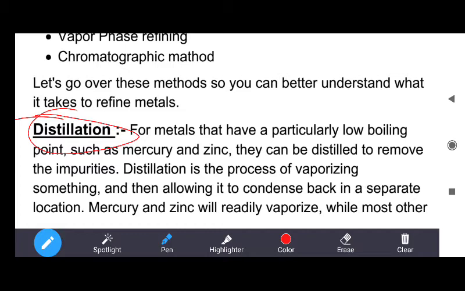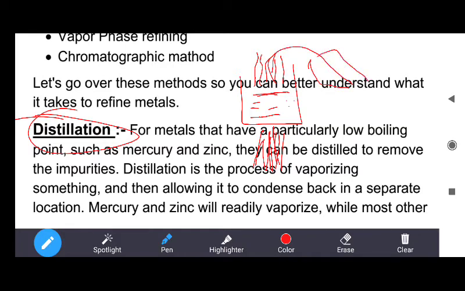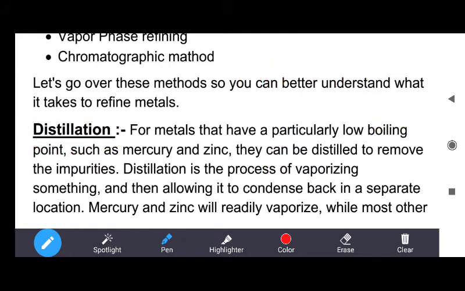In this method we heat the low boiling metals, and when we heat them, the metals are converted into vapors, while impurities present in it remain solid. These vapors go through the condenser and are then condensed to get back the metallic form. So this method is called distillation.